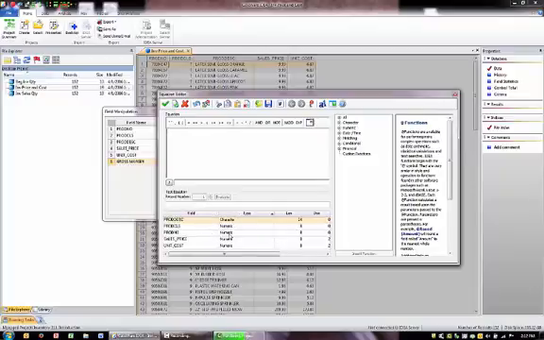So let's say I'm going to put in my formula: sales price minus unit cost. I can just double click sales price until it shows up here. Then you see all of the different functions available to us. Here we have quotations, a separator, parentheses, an equal sign, and a double equal sign.